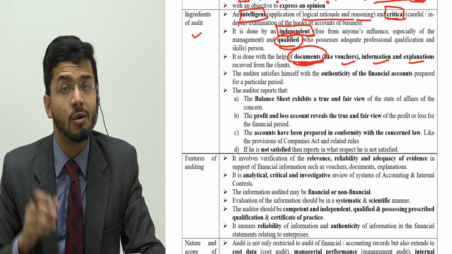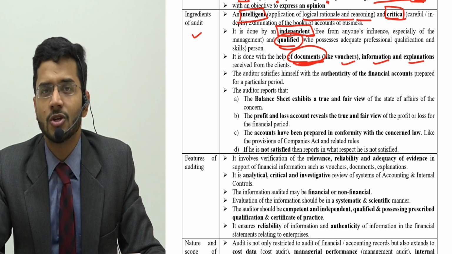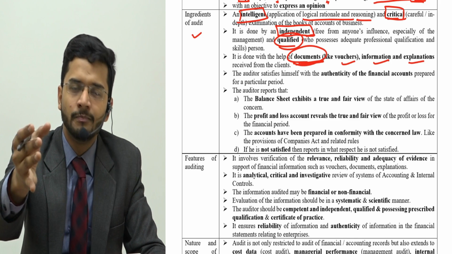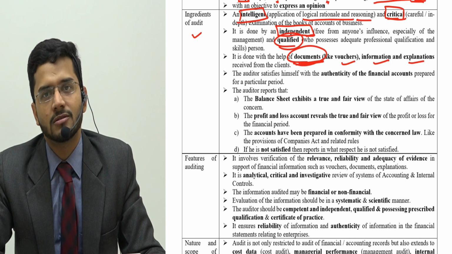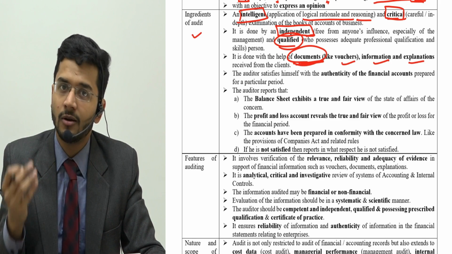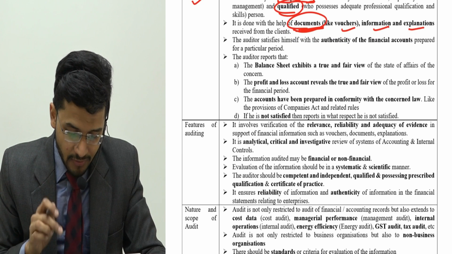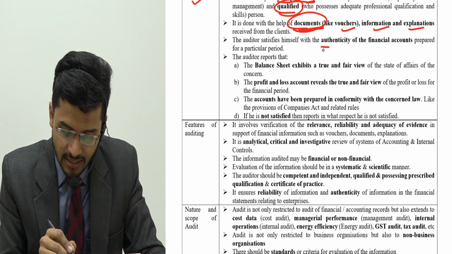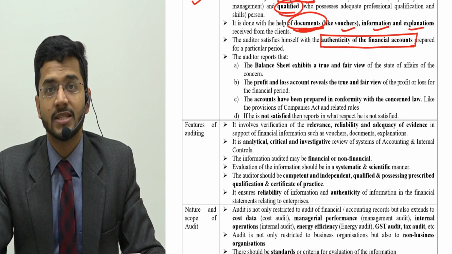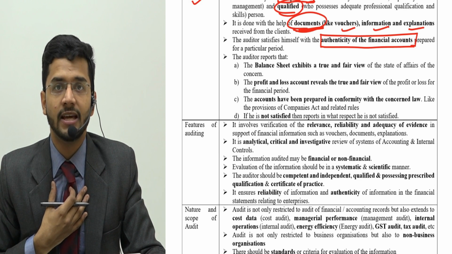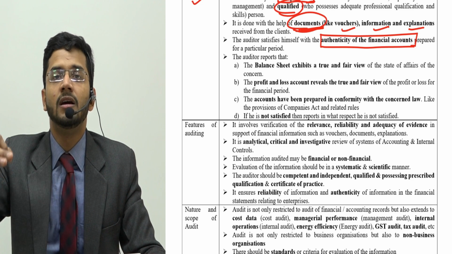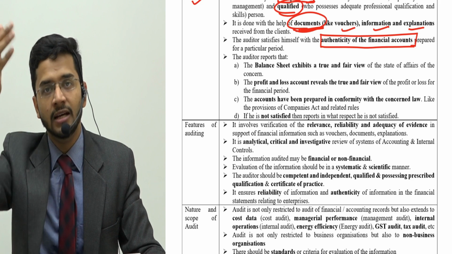Auditors want vouchers. So what is this voucher? We'll discuss the voucher in our subsequent chapters. But this is a kind of document which is given to the auditor as proof for a particular transaction. So the auditor requires proof, information, and explanation. Then the auditor satisfies himself with the authenticity of the financial accounts. To give an opinion, he has to satisfy himself that the accounts are prepared in the best possible manner, following the legal regulations which are there.